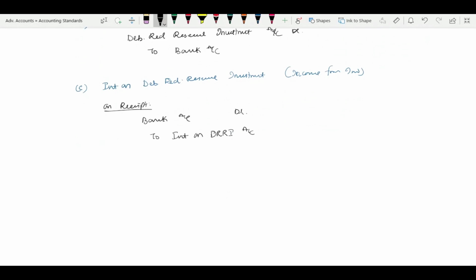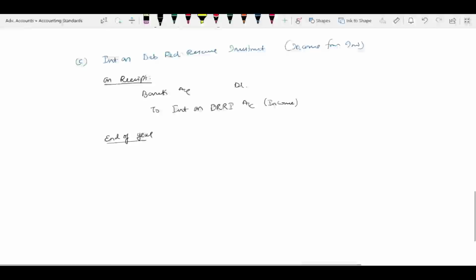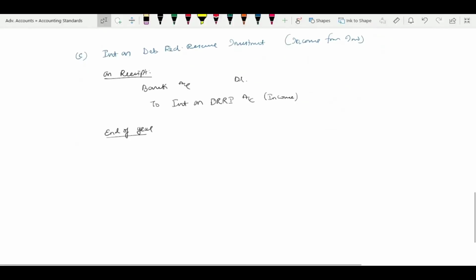Please don't use short forms. Next, at the end of the year, since this is interest, this is income, correct? This is supposed to be transferred to P&L. Assume that it will not be reinvested. So the entry is interest on DRRI account debit to P&L account.